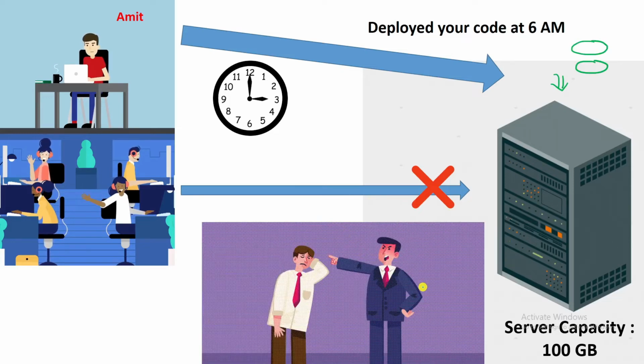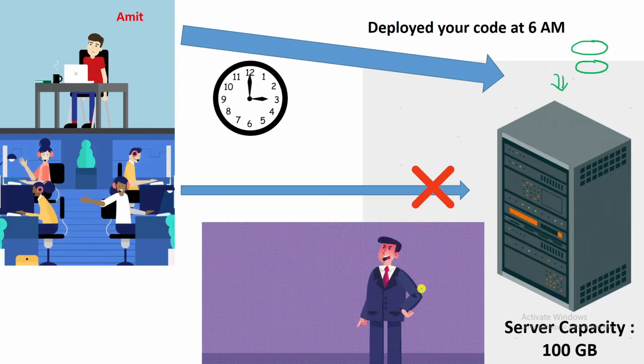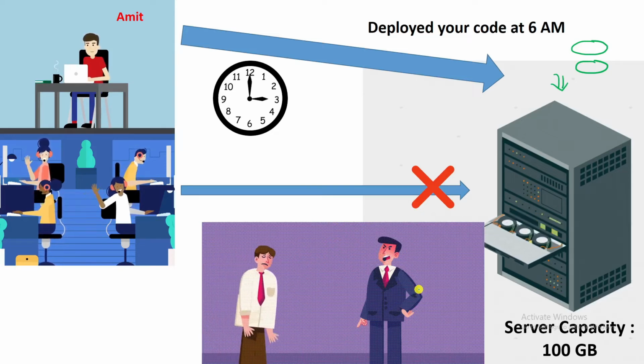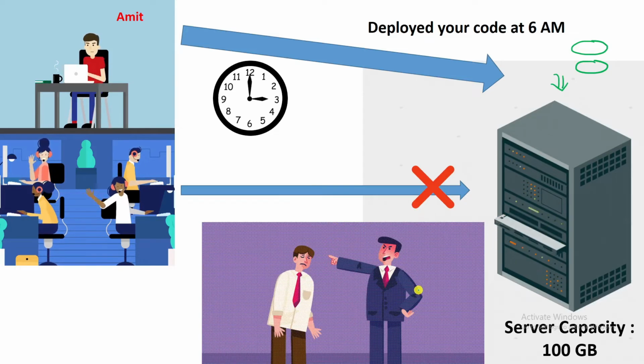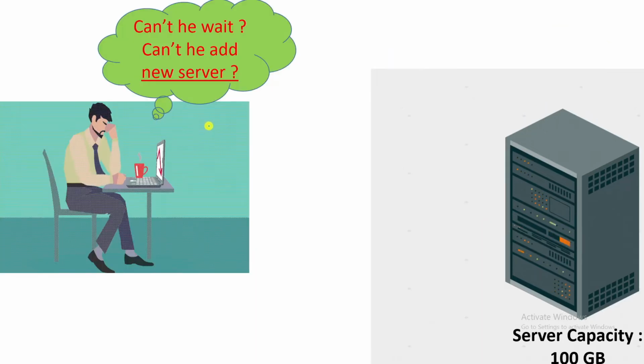So Amit's manager called him and scolded him very badly, asking what code he had written, since other people's code is not being deployed on the server. Your code is so bad. What have you done? Now Amit goes to his desk and keeps thinking again and again. He is thinking, why can't the other people wait? My code is running on the server, so other people can wait. Or why can't the manager or the server administrator add new servers?